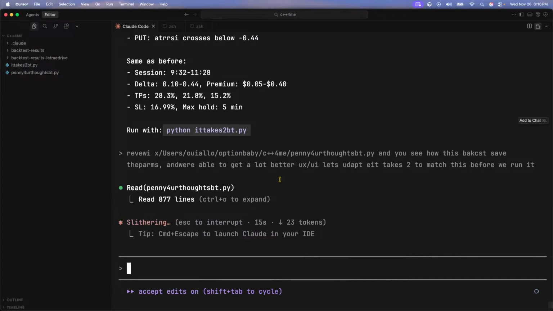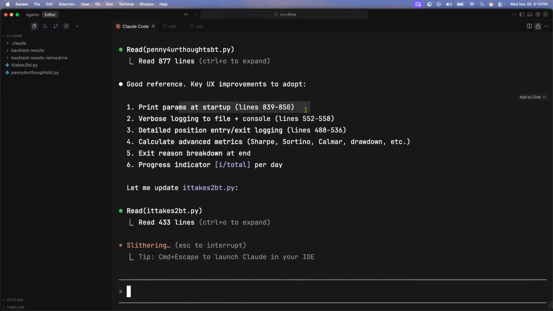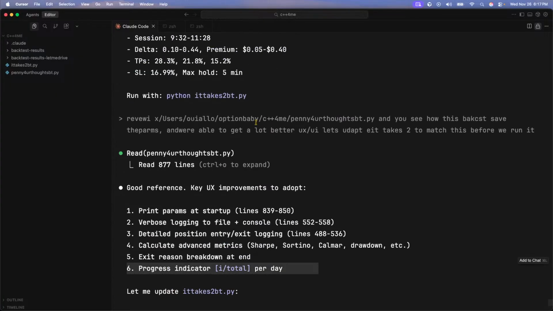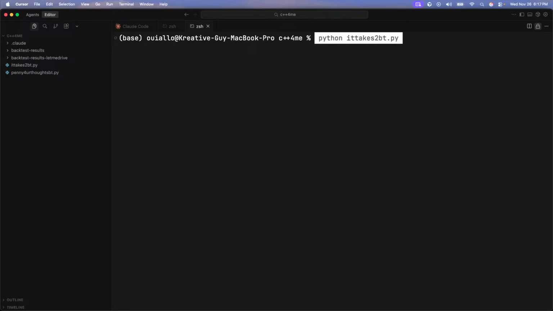All right, perfect. Let me just wait for this to load. Print the params at startup, verbose logging, detailed position entry, calculated metrics, exit reason breakdown, progress indicator. I love that. Now make it better. Let me copy this so when we're ready, it can run. Did I already copy it? Yes, I did. Let me put you there.